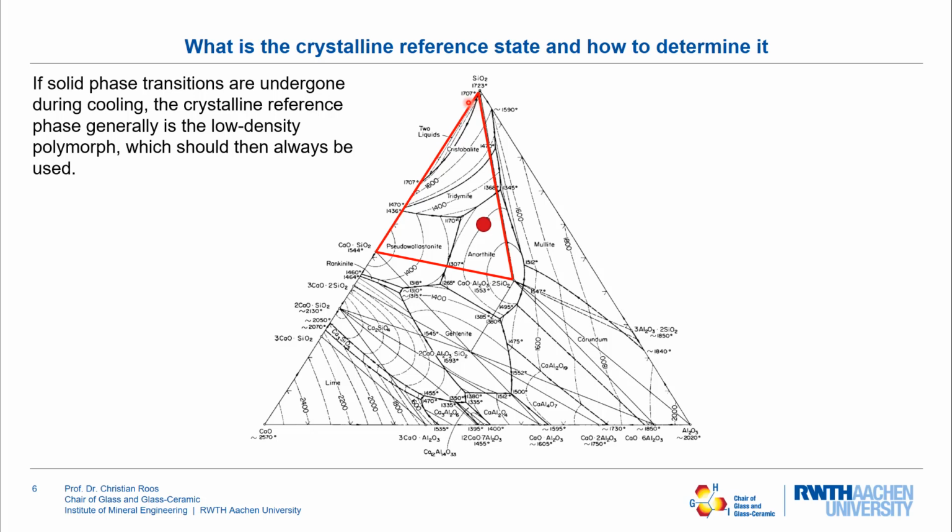And because we always refer in the crystalline reference state to the low density polymorph, which is the closest one in terms of energy to the glass, for the SiO2, the crystalline reference state or the constitutional phase would always be the cristobalite and not, for instance, the quartz. This is important to observe.